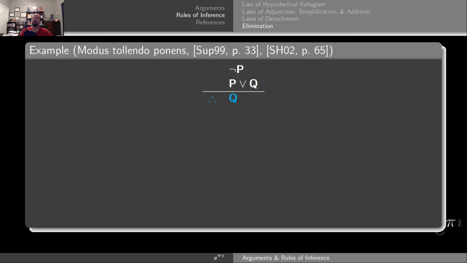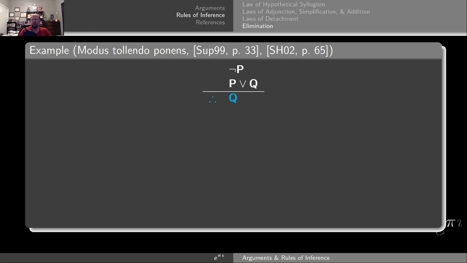So what's going on? Well, what you have here is two options, P or Q. That's the disjunction, P disjunction with Q. However, negation P says P can't be true. So what has to be true? Well, Q has to be true. That's what's left. This is basically the process of elimination in a sense.